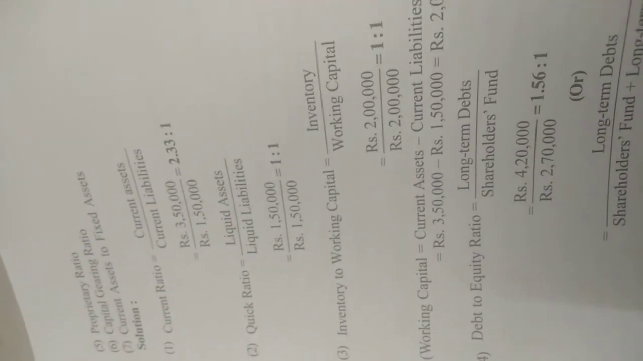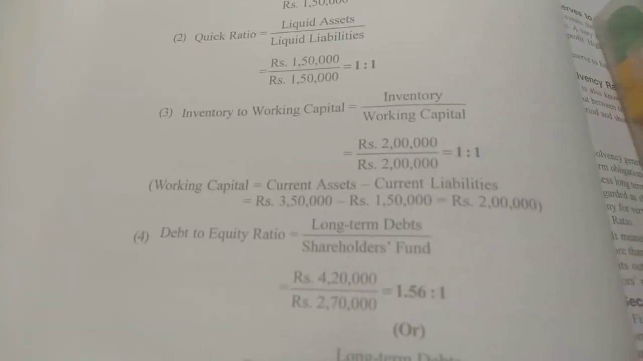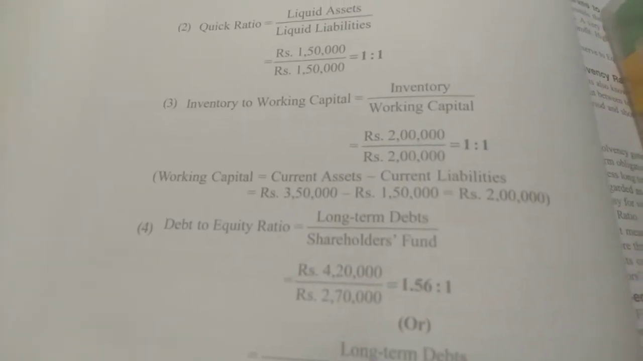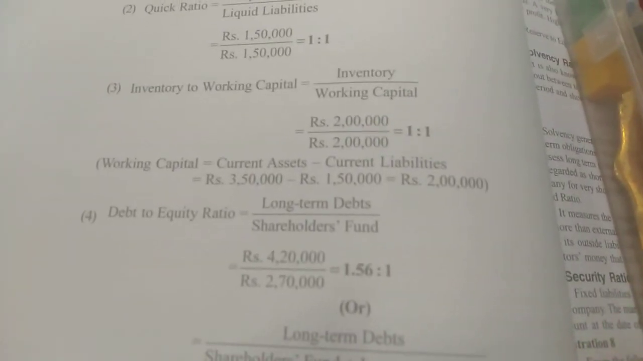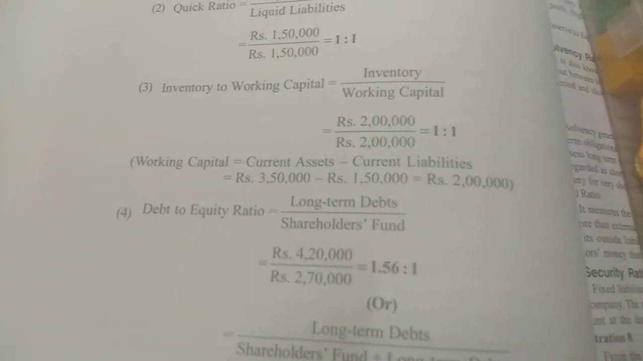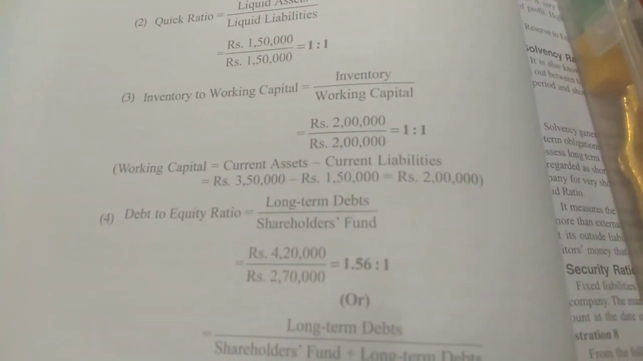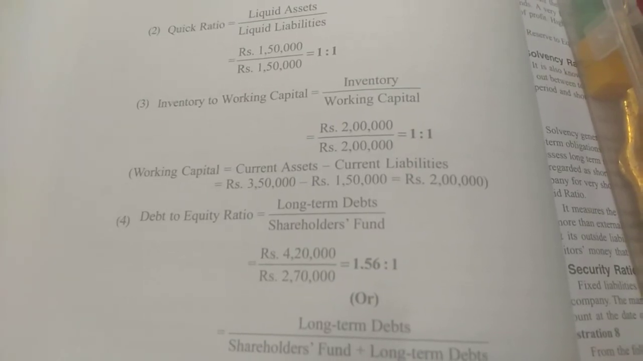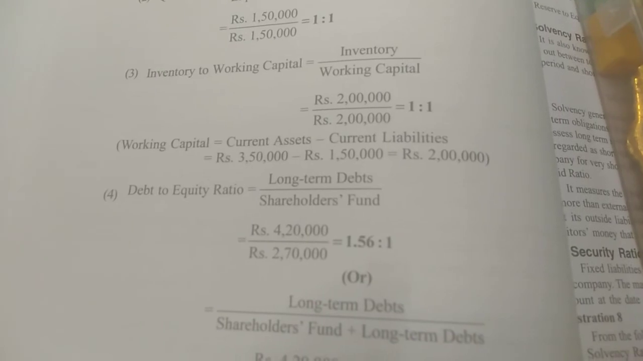The third new type of ratio which you are seeing here is inventory to working capital. The amount of inventory and the amount of working capital is known. We all know what working capital is: it is current assets minus current liabilities. So current assets amount to 3,50,000, and current liabilities we have already seen, 1,50,000. So it is 2 lakh. So 2 lakh divided by 2 lakh, 1:1.